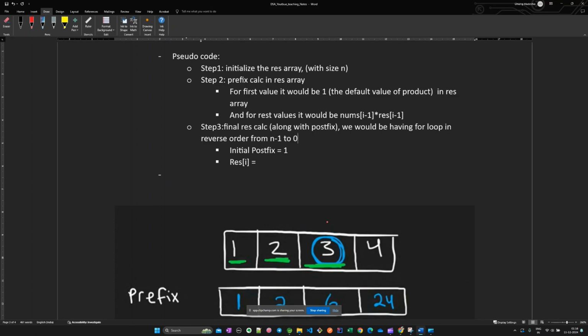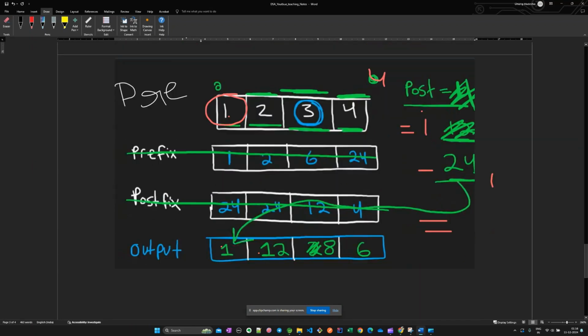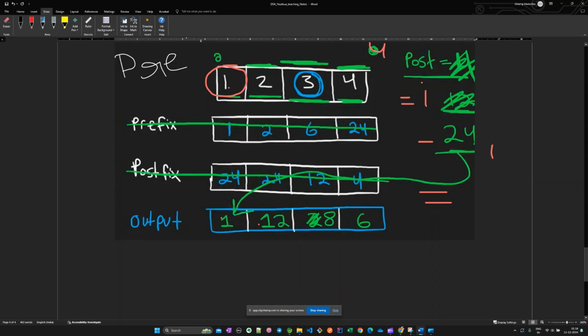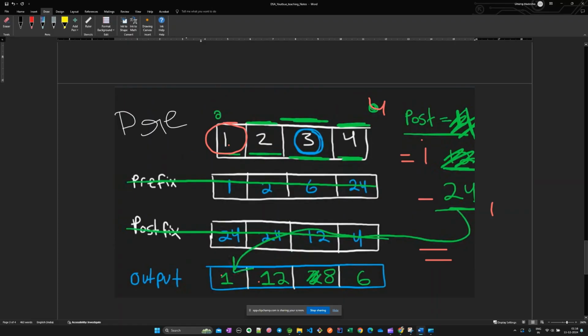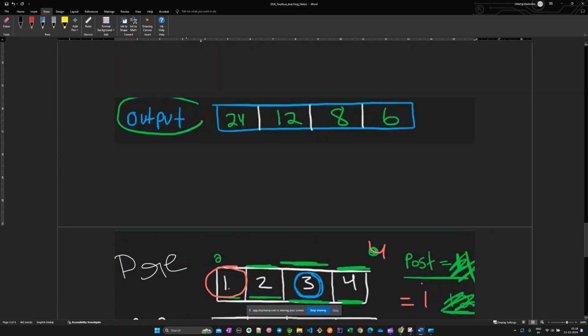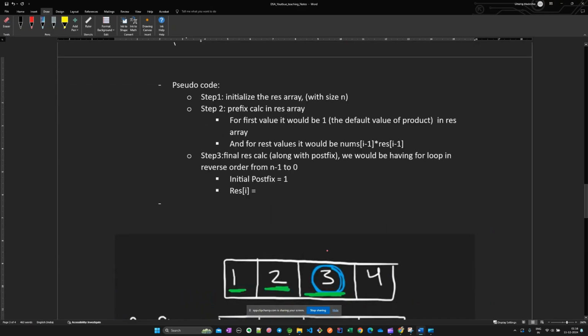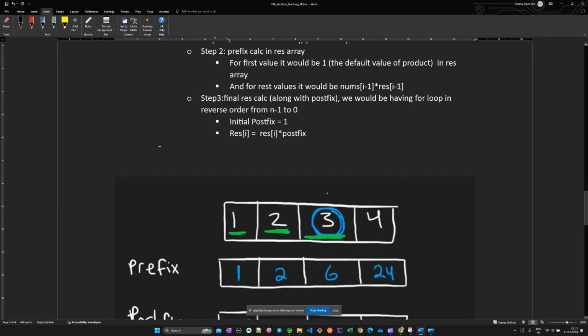From n minus 1 to 0, because of what we were doing in the example. You should go back and listen to my video on how we were calculating this. We were calculating from n minus 1 to 0 in the second pass. So result of i would be result of i into postfix, because now the value at that position was there and we were calculating the postfix, and then we were calculating the final result.